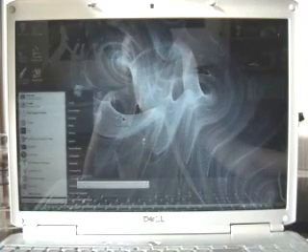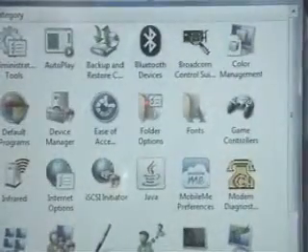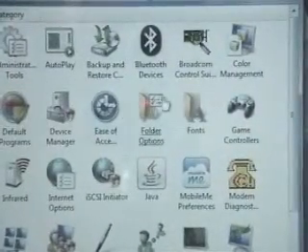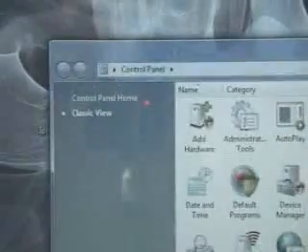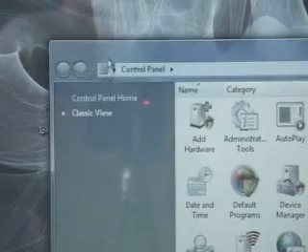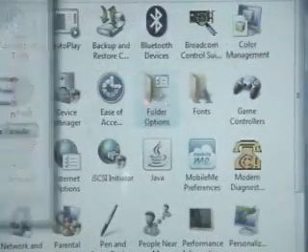Open up your control panel, zoom in here. Click here, folder options right here, and click classic view up here. If you have Vista, it's easier. Open your folder options, get a screen like this.